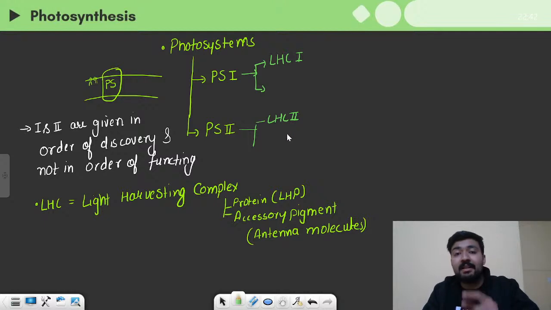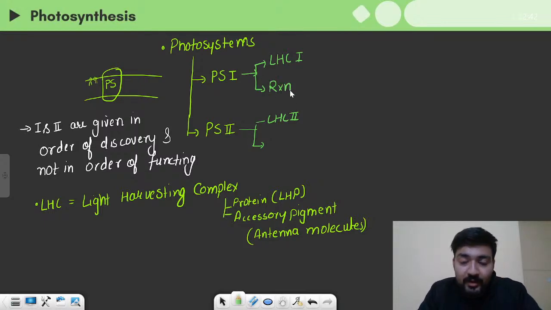But along with these light harvesting complexes, we also have certain pigments which form the reaction center. It is the center where actual absorption of light is happening and something else is also happening, which we'll talk about, right? So we have a reaction center here and we have a reaction center here.